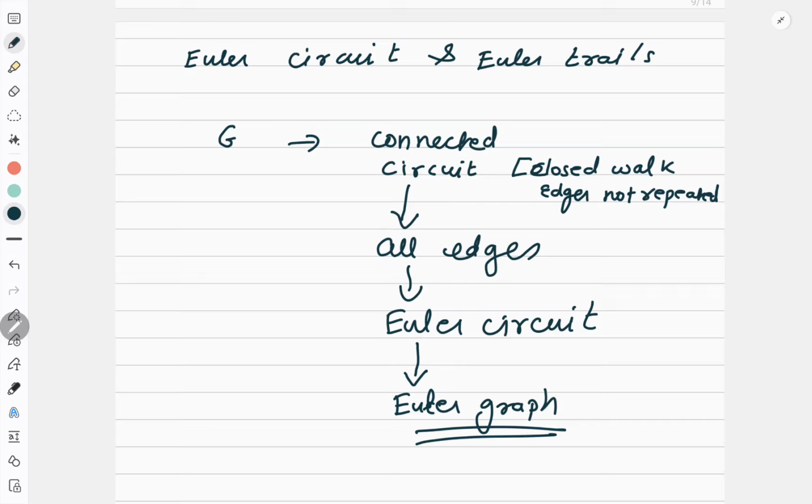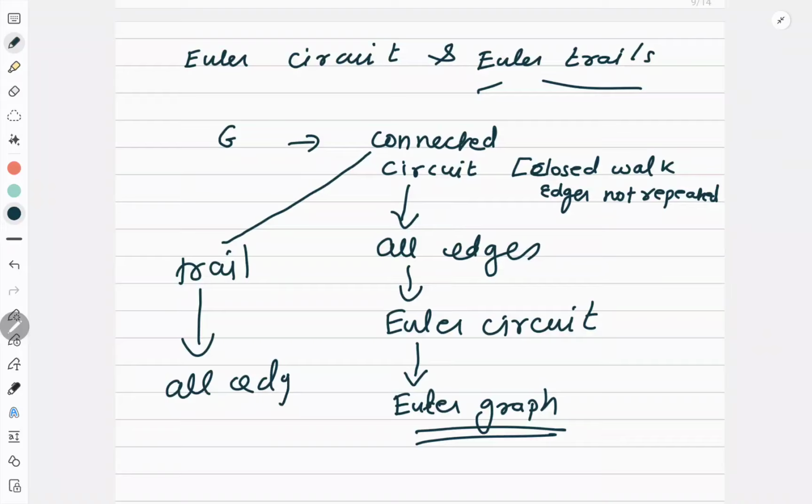And if in a graph you are able to find a Euler circuit, then that graph is called the Euler graph. Now what will be the Euler trail? Again, G is a connected graph. Instead of circuit, now I have a trail. What type of trail? It contains all the edges.